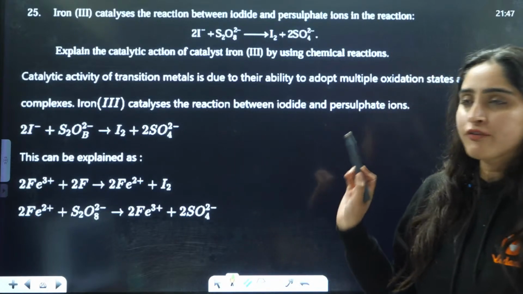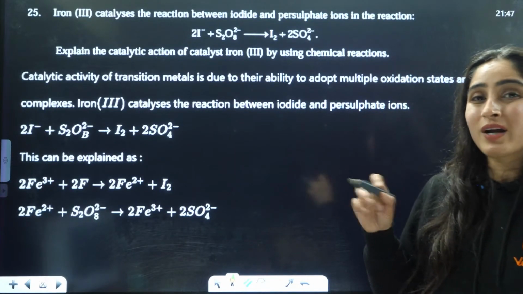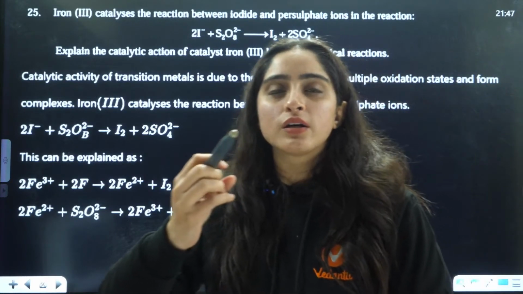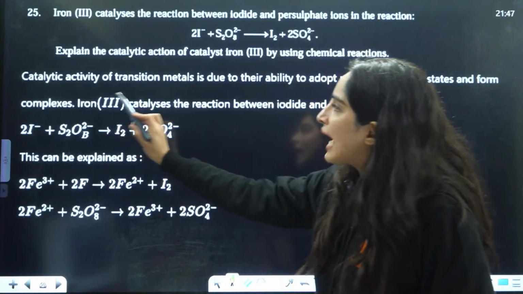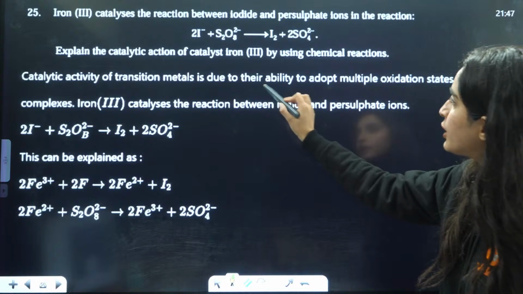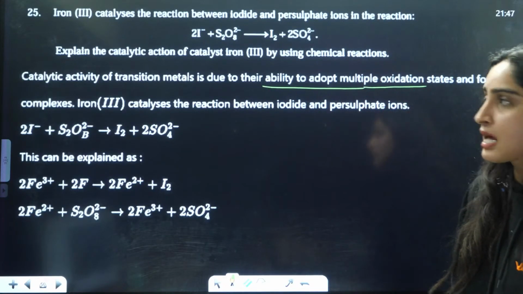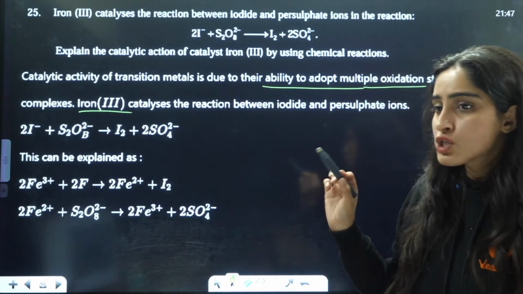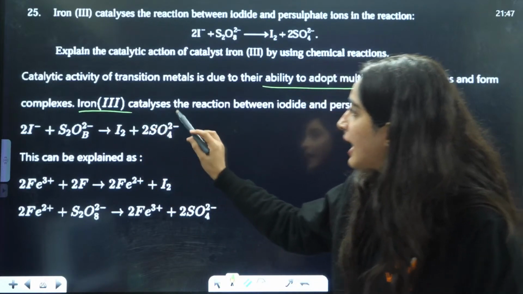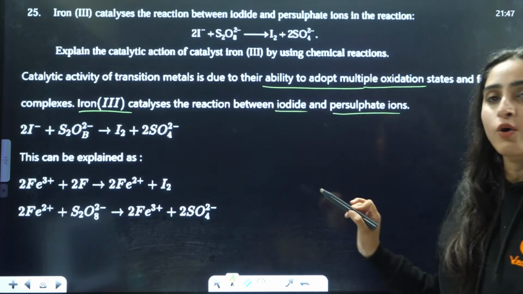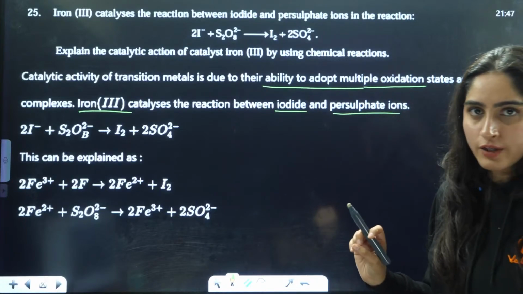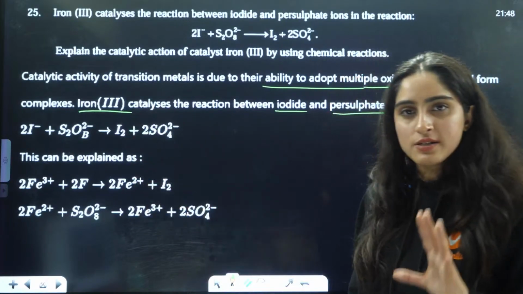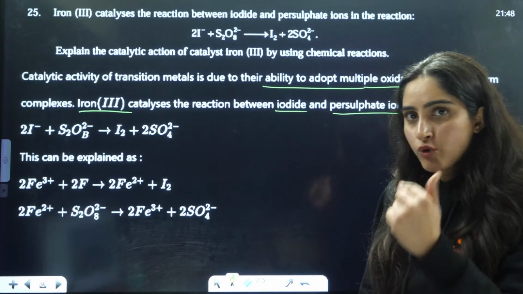First you have to explain the catalytic property. What is the catalytic property of transition metals? It is due to the change in oxidation state that they can show. So catalytic activity of transition metals is due to the ability to adopt multiple oxidation states. We know that iron has two oxidation states, +2 and +3. So iron 3 catalyzes the reaction between iodine and persulfate ions by changing its oxidation state. This overall reaction is given to you in the question, but you also have to write it in steps.